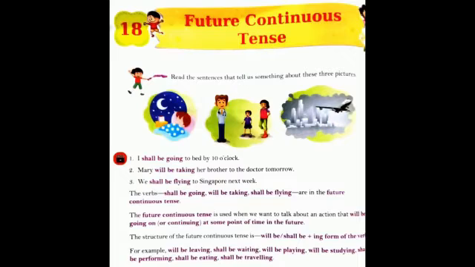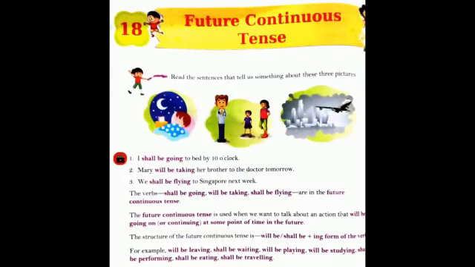Now again, one more example. Mary will be taking her brother to the doctor tomorrow. Again, over here, Mary decided a particular time when she will take her brother to the doctor. Over here, the helping verbs are shall and will, plus be going is your main verb.